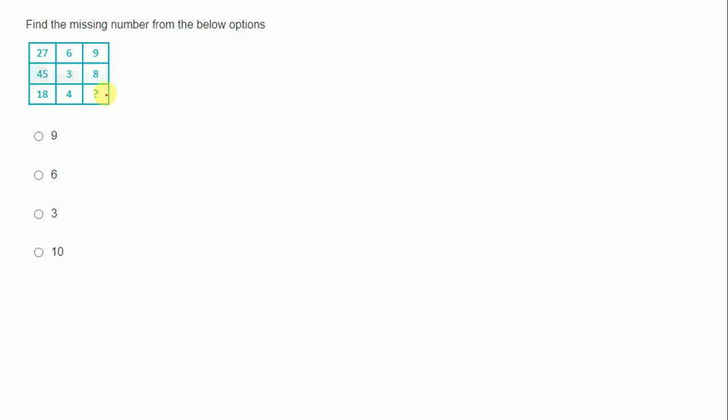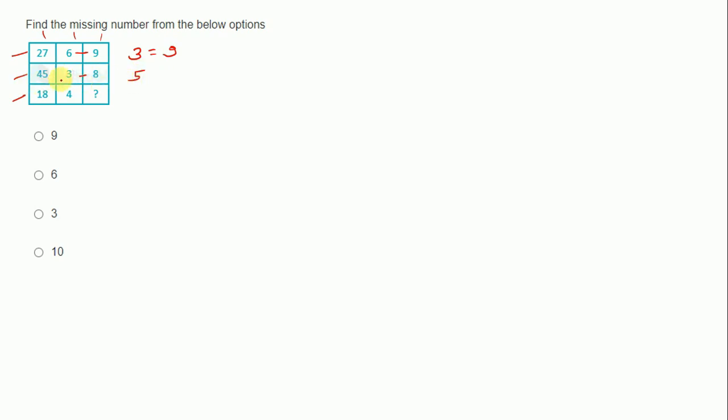Now, here is a square matrix and we have to solve this. This is the first row, this is the second row, this is the third row. And this is the first column, second column, third column. Now, first of all, try to solve this. If you focus on it, here the difference of these two numbers is 3. If we divide 27 by 3, it will be equal to 9. Here also, the difference of 8 and 3 will be equal to 5.